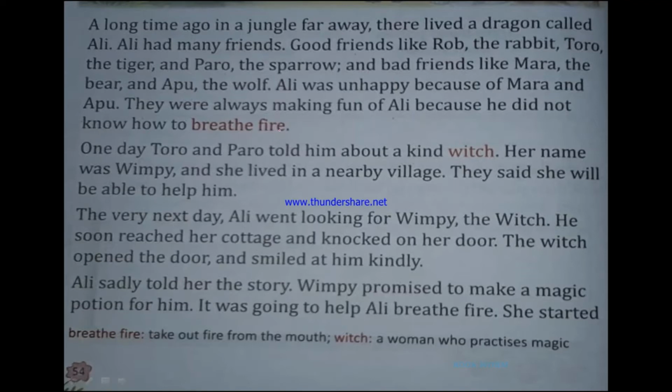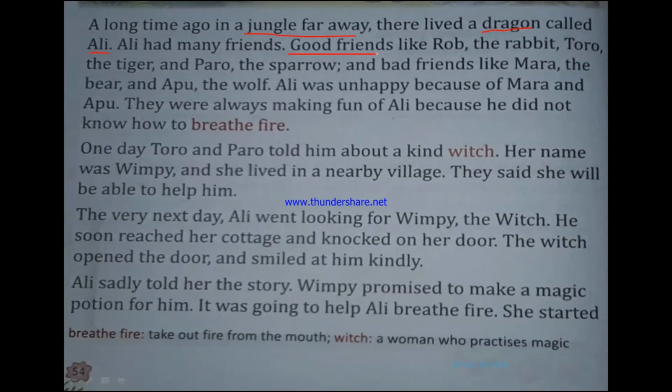So, in this first paragraph, we can see that this story begins a long time ago in a jungle far away. So, where did Ali and his friends live? They lived in a jungle far away. Now, who are the characters in this story? First, we have a dragon whose name is Ali. Next, we have his friends.